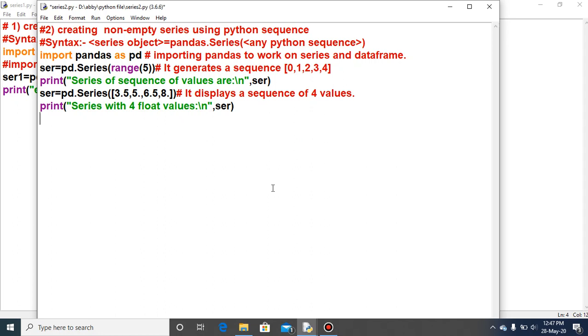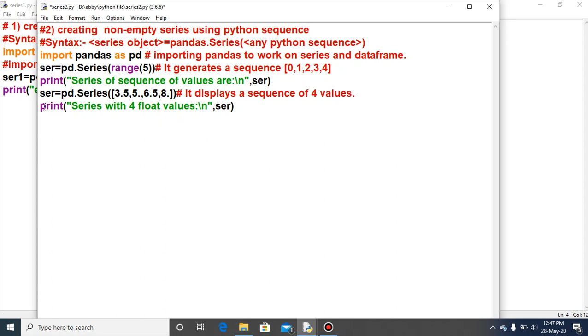And what will be the index? The index will always start with 0, 1, 2, 3 and so on by default, if you do not explicitly provide the index parameter or the index value. So by default the index will be 0, 1, 2, 3, 4 and the value will also be 0, 1, 2, 3, 4. We will see the output.